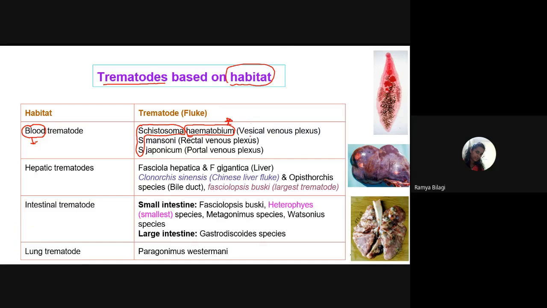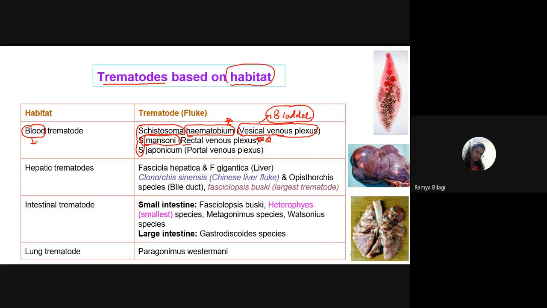Students, can you hear me? Yes, ma'am. If there are any technical issues, kindly let me know at that time itself. And this Schistosoma haematobium, where does it live? Which is its favorite place? It basically lives in the vesical venous plexus, wherever the vascular structure is there. It lives in the urinary bladder, in the plexus which supply the bladder. And very important is Schistosoma mansoni. Where does it reside? It is one of the MCQ questions.